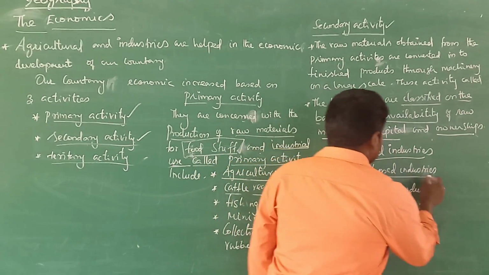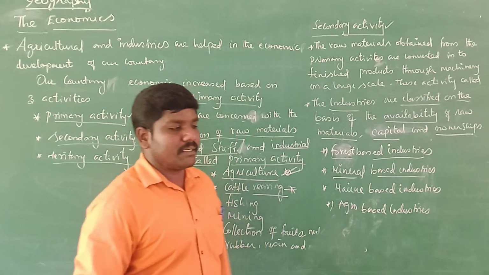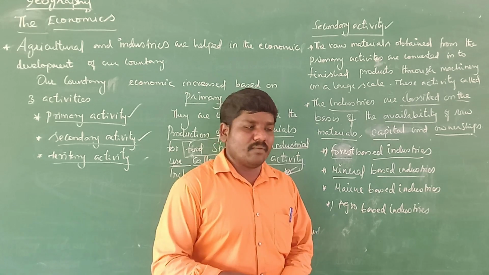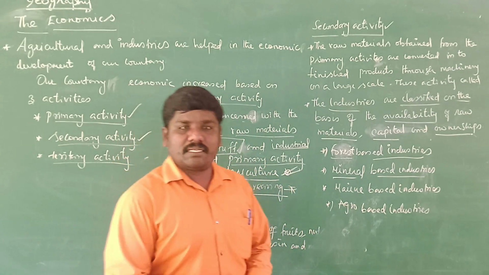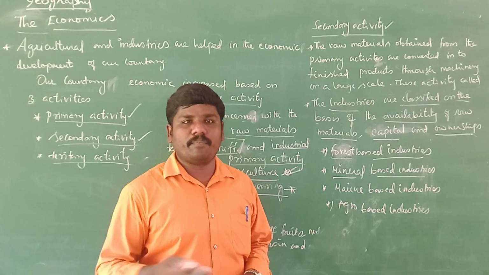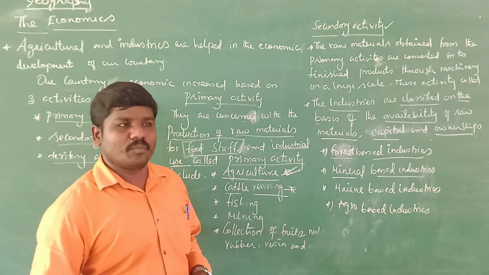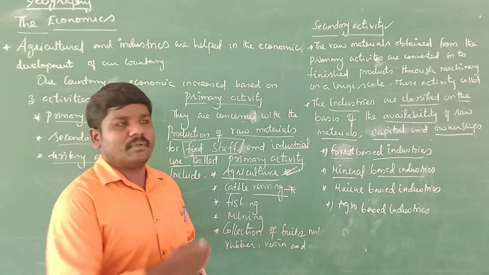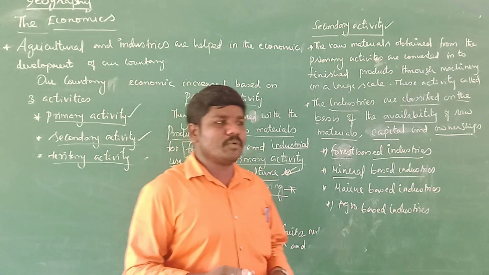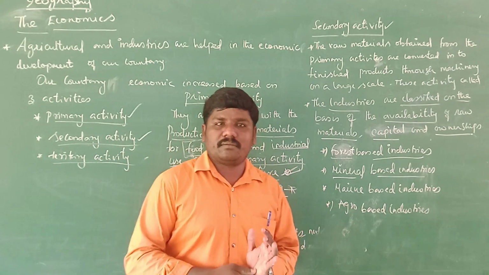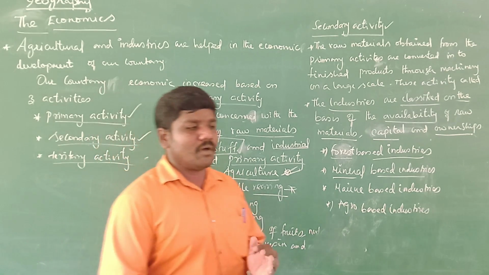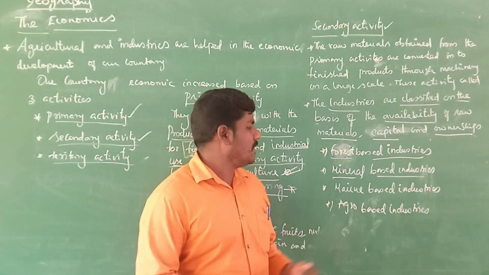And the next one, mineral based industries. The mineral based industries are, for example, cement factories, iron factories, and aluminium industries. The cement and iron factories produce cement for building construction. Aluminium is used to produce many useful products in our day-to-day life activities. So aluminium industries are included in the mineral based industries.